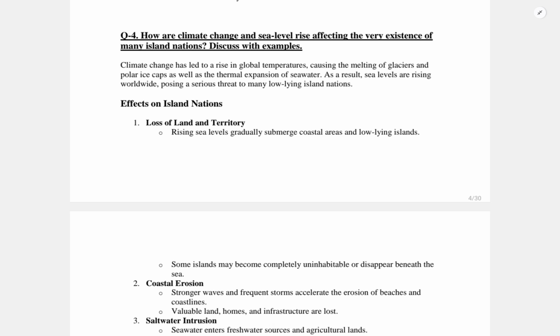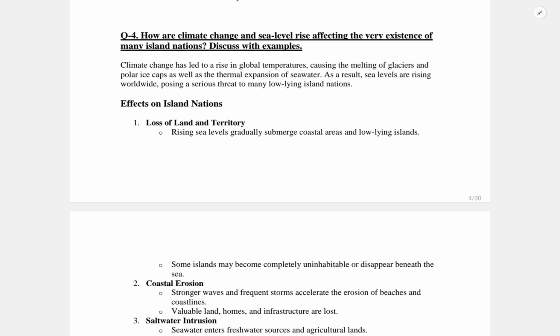So let's start. The social impact will be the loss of habitable land. When the sea level rises, it will submerge coastal settlements, forcing communities to relocate, which will become a hazardous situation for many people. It will affect their livelihood and their quality of living standards. For example, the Maldives has 80% of its land area less than 1 meter above sea level. So the Maldives is the country where we see the loss of habitable land; its land is already going under water.